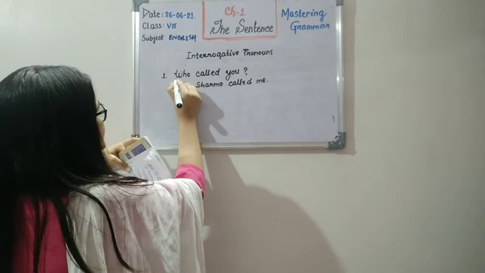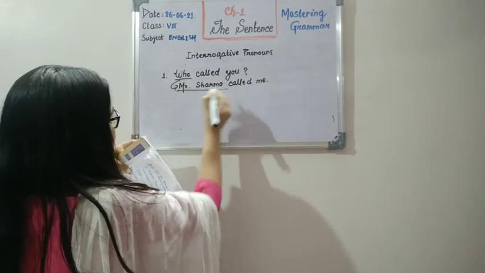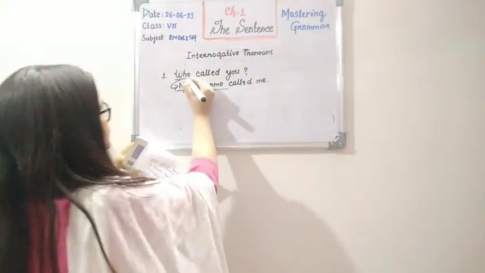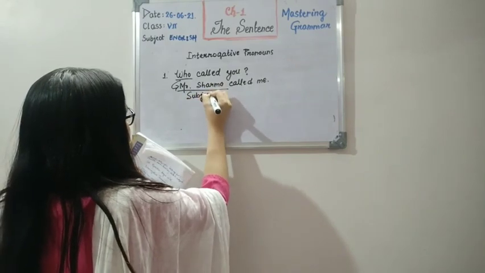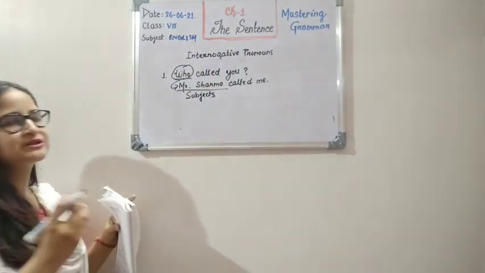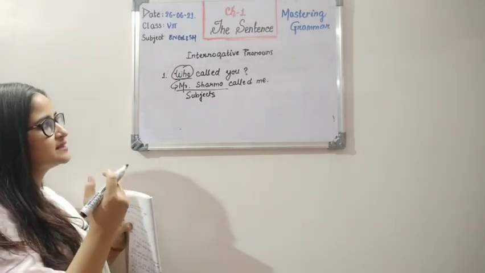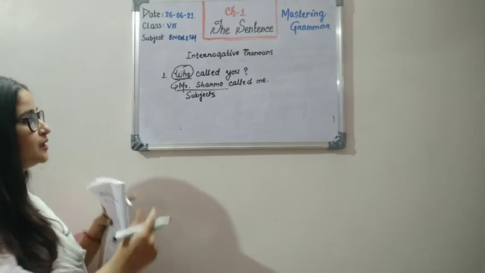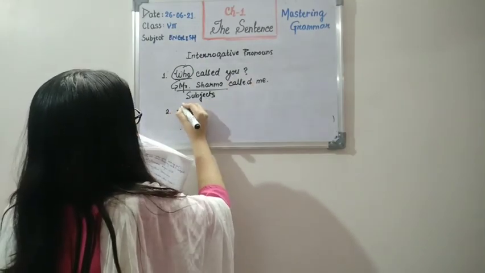So with this answer, we have the subject part. Who called you? Mr. Sharma called me. Both of these are subjects, right? So we can see that the word who is always used as the subject of the sentence. This is the reason that we refer to whom as the object. Now see this.